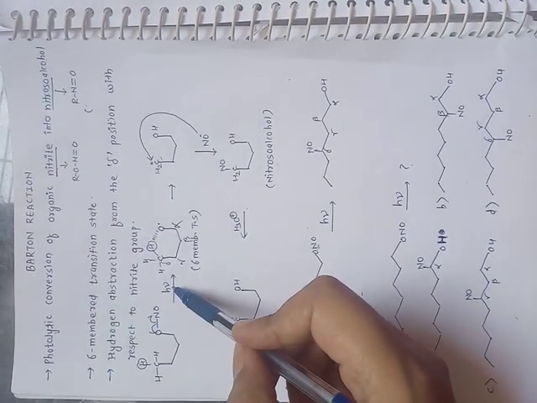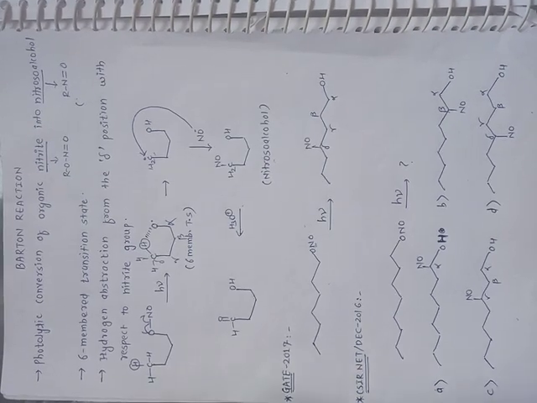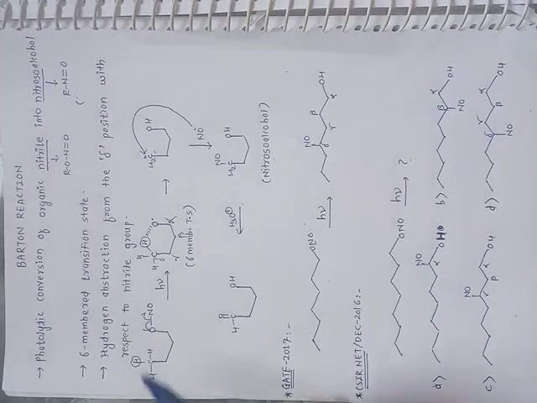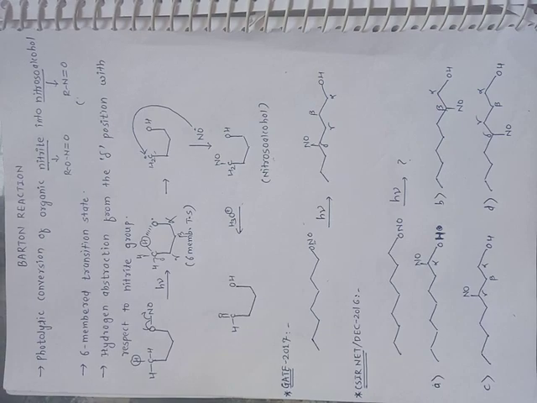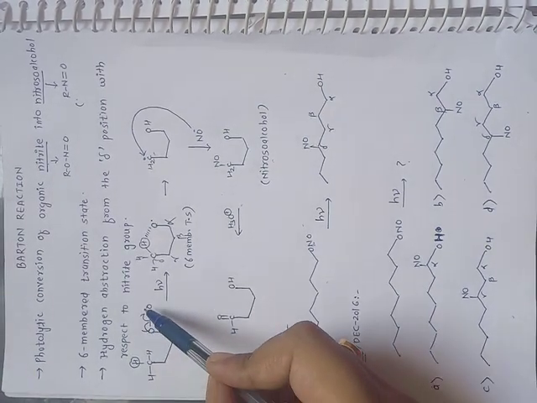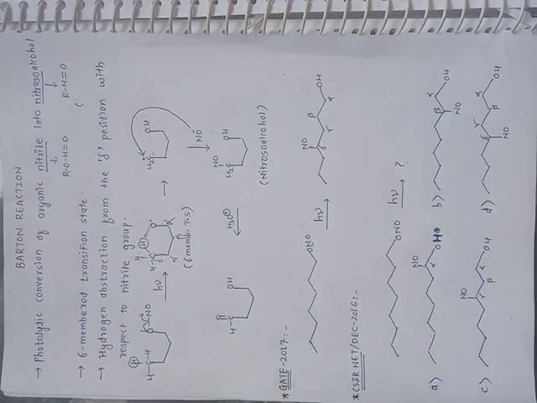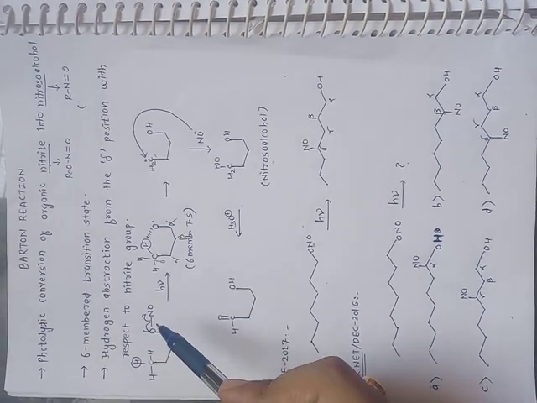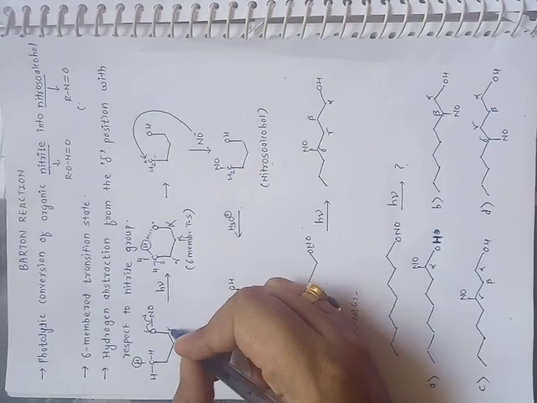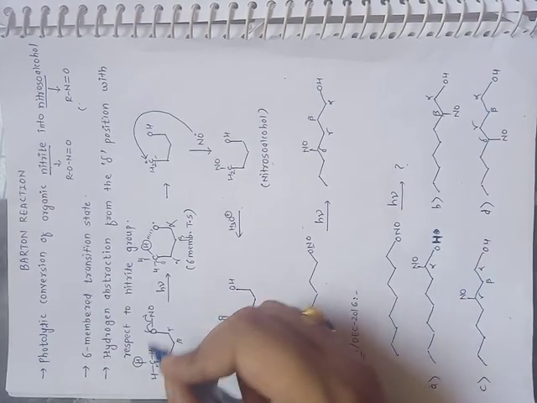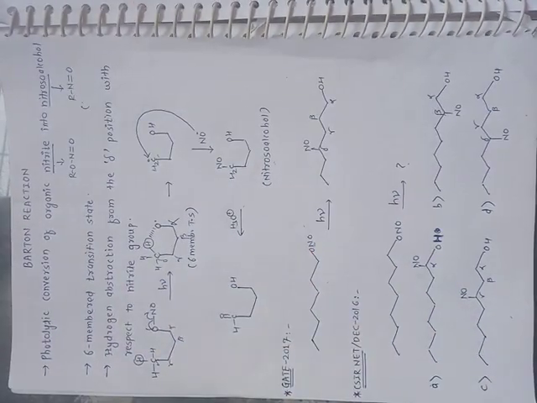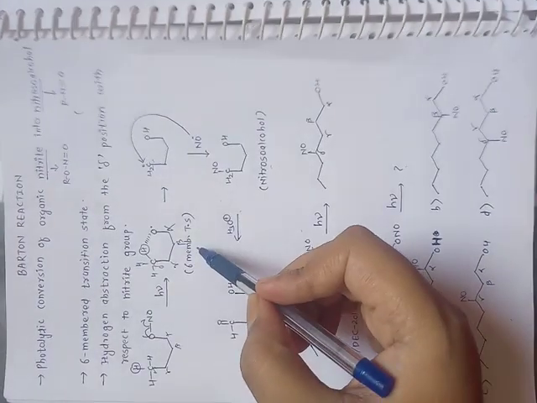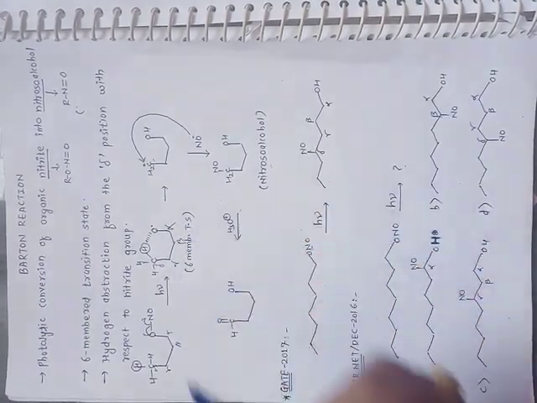After giving photochemical conditions to the substrate, that is the nitrite group, initially there is homolytic cleavage of the O-NO bond, and a formation of an O radical and an NO radical. This O radical abstracts a proton from the delta carbon, that is alpha, beta, gamma, delta carbon, through a 6-member transition state.